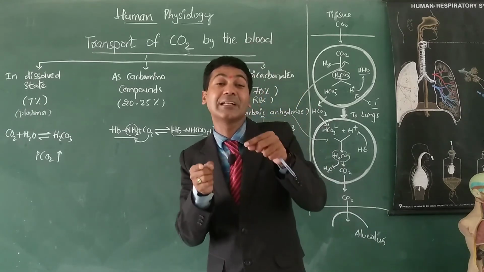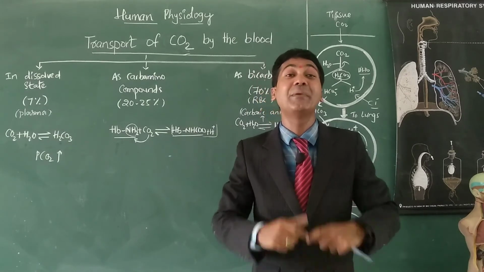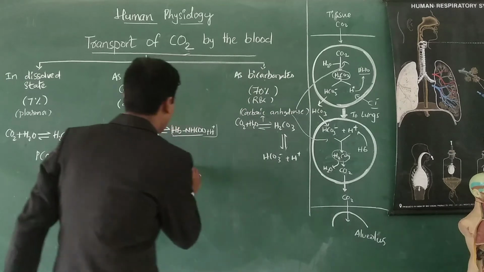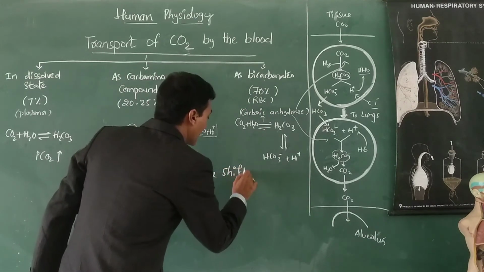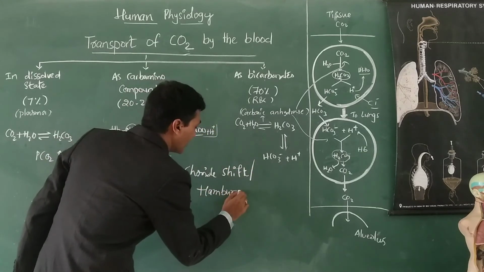Why? Because chloride is shifting from the plasma into the RBC to maintain electrolytic balance within the RBC. So such an effect is known as chloride shift, or you can say Hamburger's phenomenon.